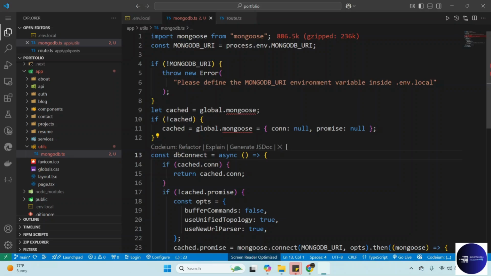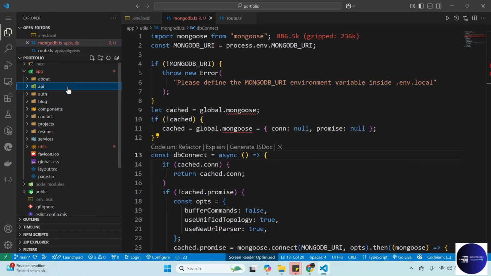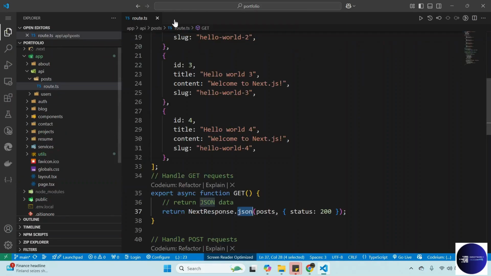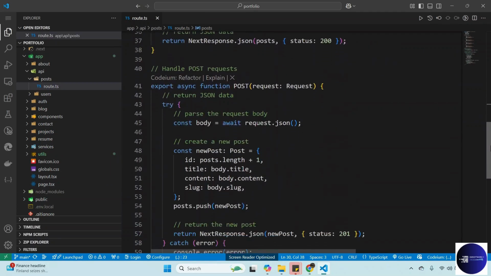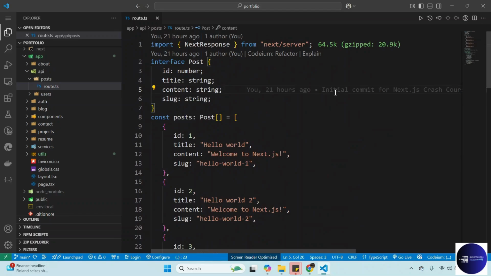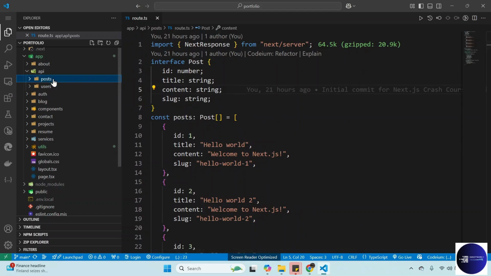So next we want to create a model. We can create some models, because we want to organize our connection so that we can at least handle things properly and make our code clean. All right, let's go and do that. We can close this temporarily, and then also close this one. So here is our route endpoint, or we can call it controller. We are going to modify this one just in a bit. But before that, we want to create our models.